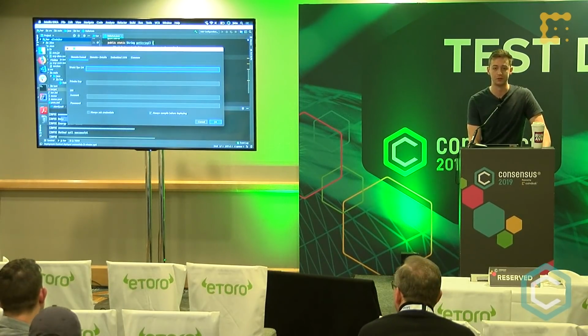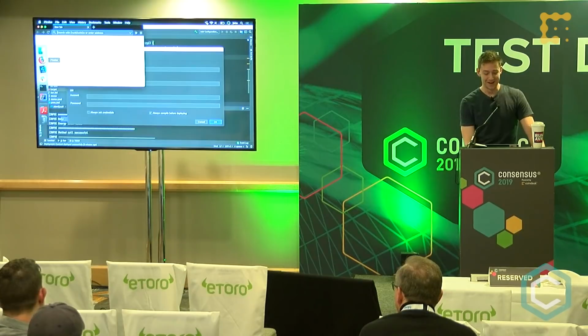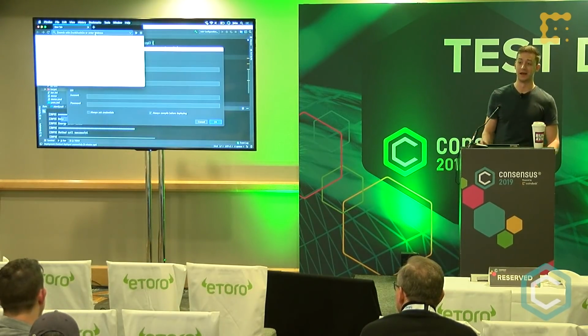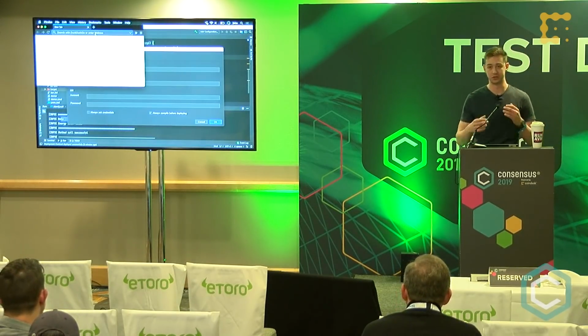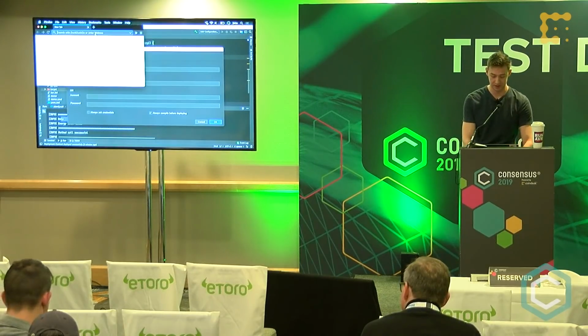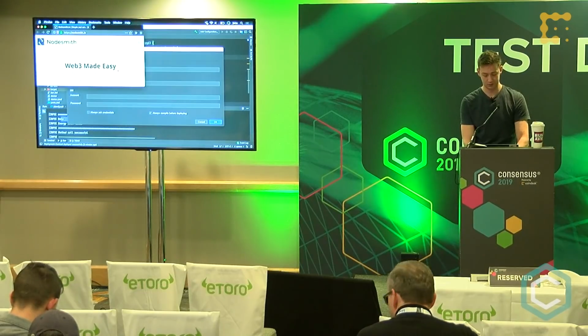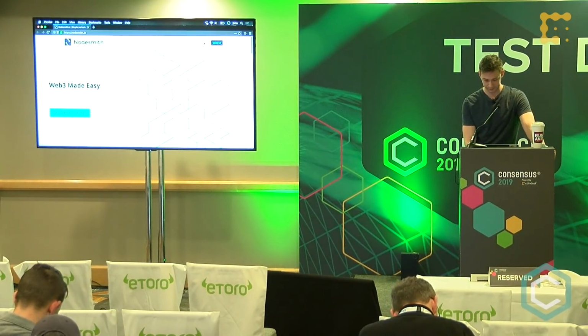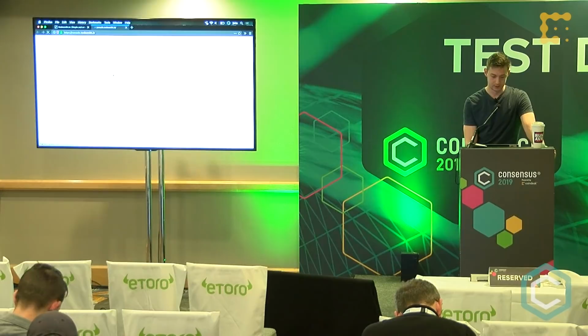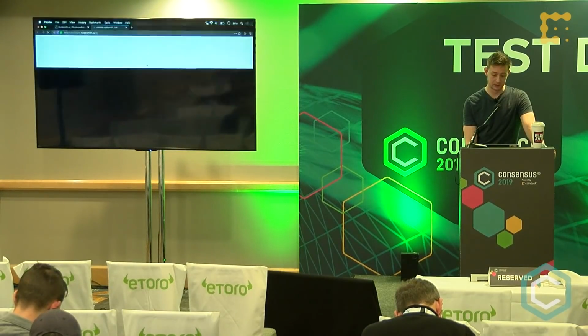I believe Brendan from Nodesmith is here. Hey, man. Nodesmith is essentially just a node hosting platform where you can use their nodes for free. It's really handy, and it's really easy to do. So just log into this, make this a bit bigger, and then it'll crash.